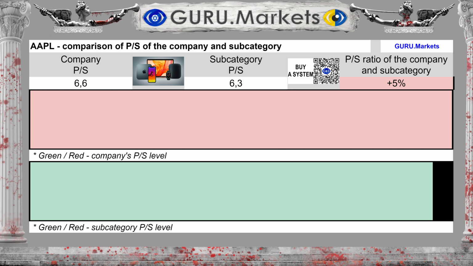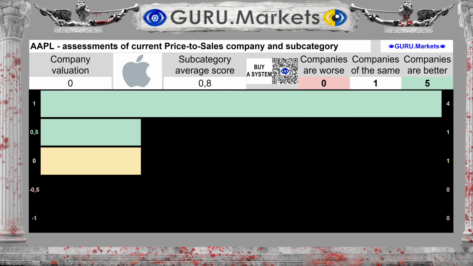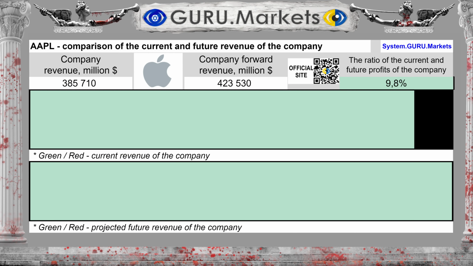The company's price-to-revenue ratio is 6.6. The average in the subcategory is 6.3, which is 5% higher than in the subcategory. Assessment of stock price-to-revenue indicators in comparison with the indicators of subcategory companies: Tolerable, 0 points.